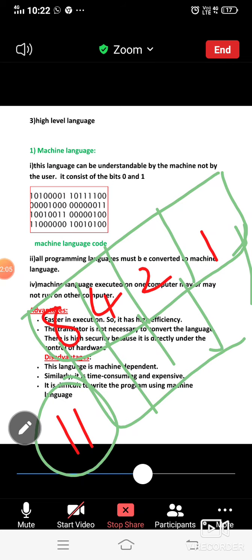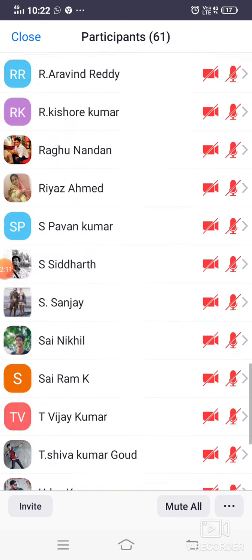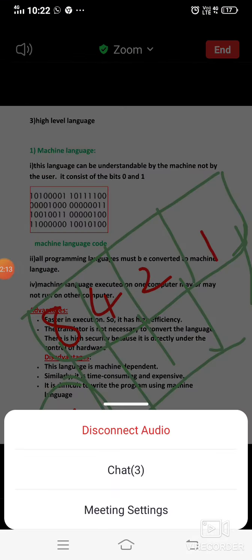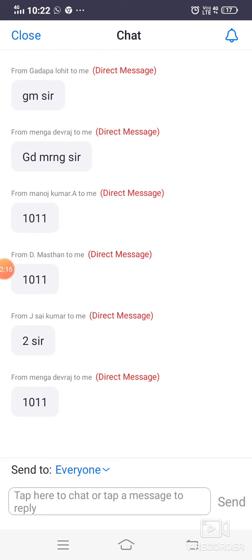Actually, the second chapter will be dealing only with this one, right? Yes, can you message me what is the binary equivalent? Sai Kumar, it's not 2. Okay, Mastan.